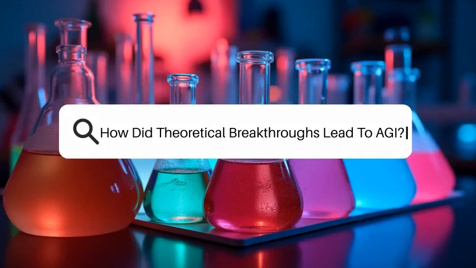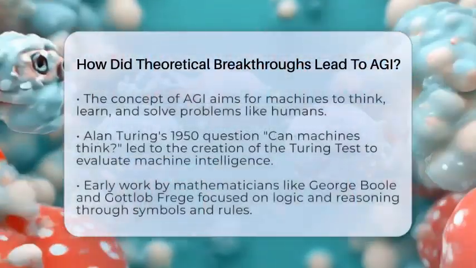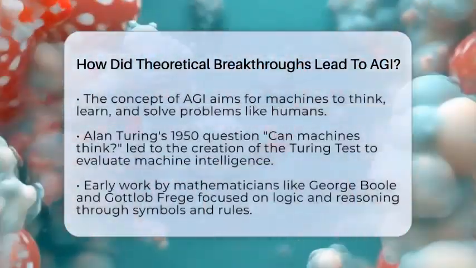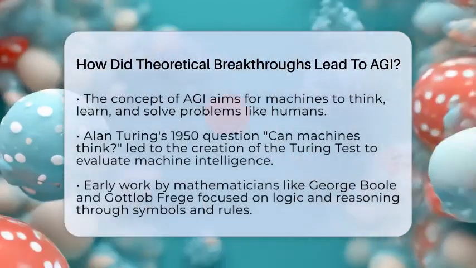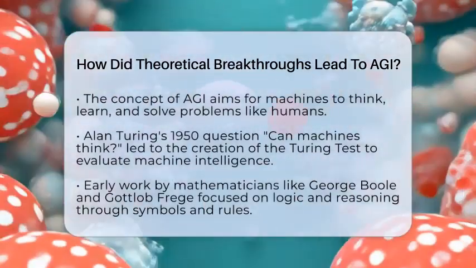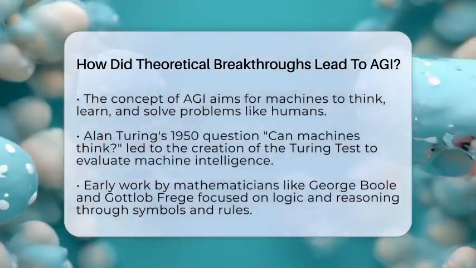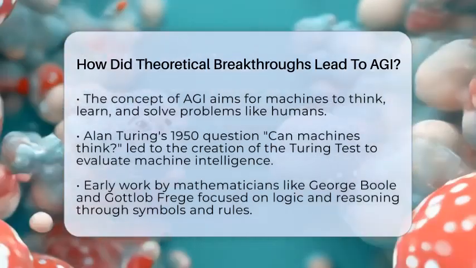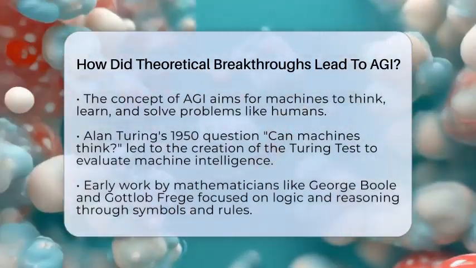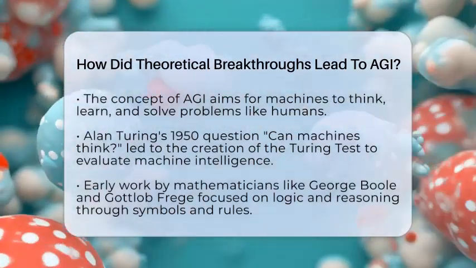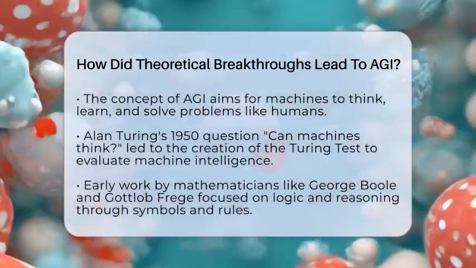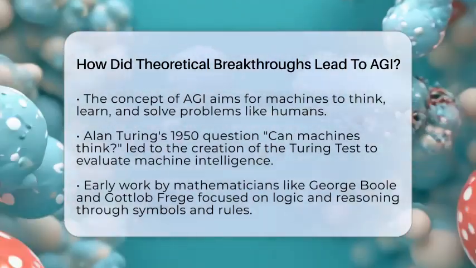How did theoretical breakthroughs lead to AGI? Imagine a world where machines can think, learn, and solve problems just like humans do. That's the goal of artificial general intelligence, or AGI. But how did we get here? It all started with some big ideas in science and math that changed how we see intelligence and machines.